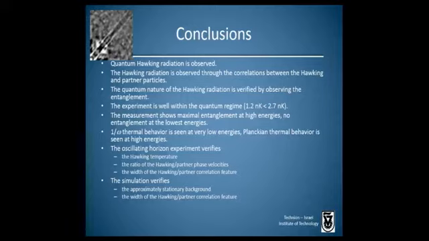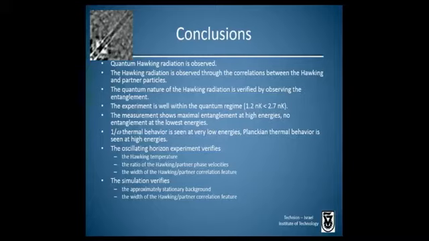And the experiment is well within the quantum regime characterized by entanglement and spontaneous emission, since the 1.2 nanokelvin measured Hawking temperature is much less than the 2.7 nanokelvin limit which we saw. The measurement shows maximal entanglement at the highest energies and no entanglement at the lowest energies. Thermal behavior was seen at the very low energies as well as at the very high energies.